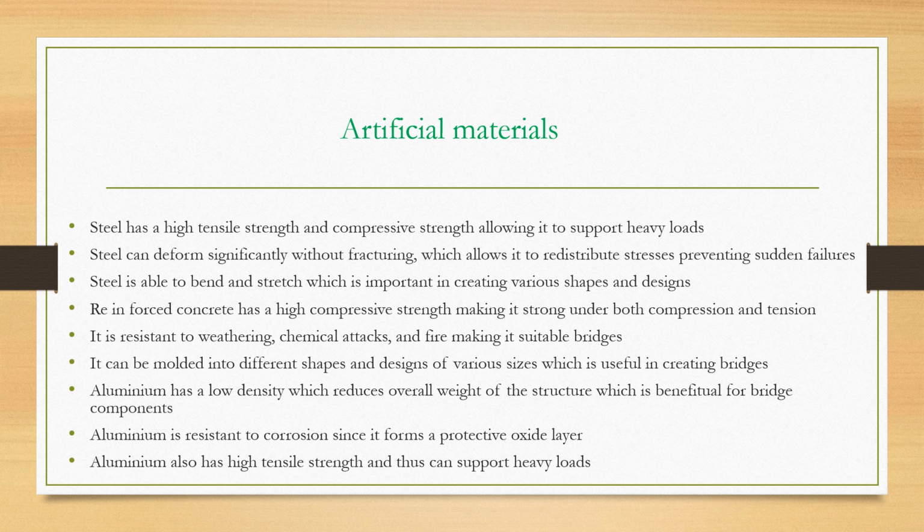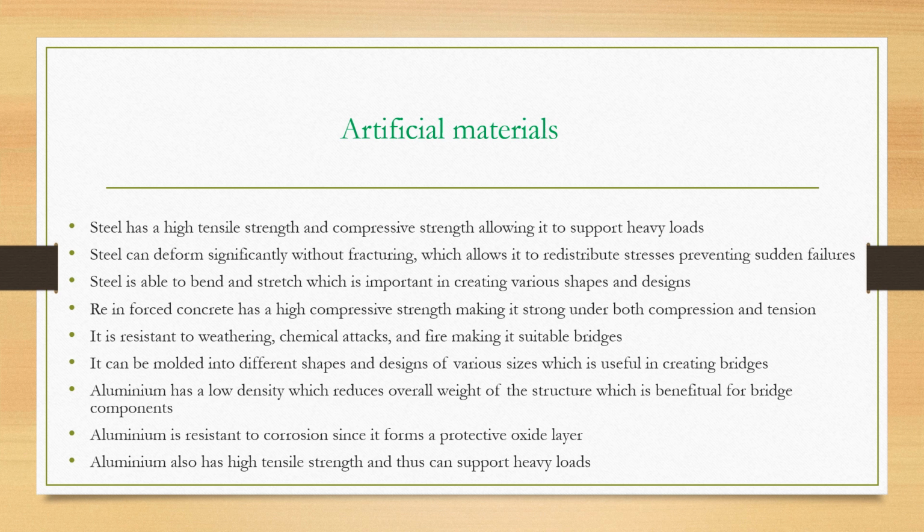Next, the metal, we have aluminium. We are saying it has a low density, so since it is light, and on bridges we need light substances that cannot cause accumulation of weight, which might cause collapse of the bridge. Therefore, aluminium materials may be used on bridges due to their low density. Next, aluminium is also resistant to corrosion.